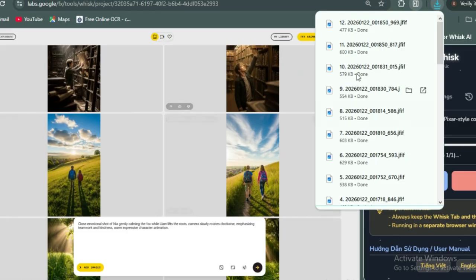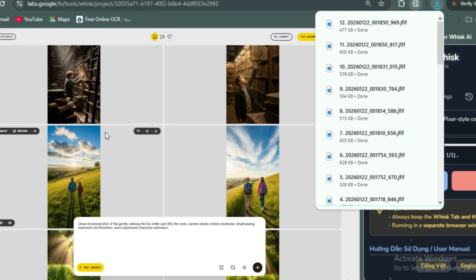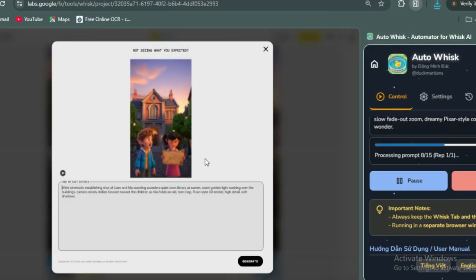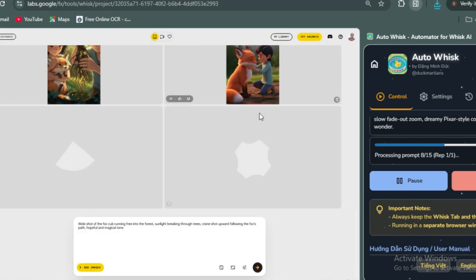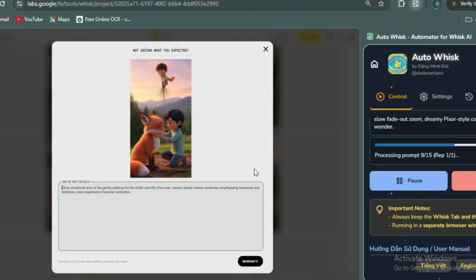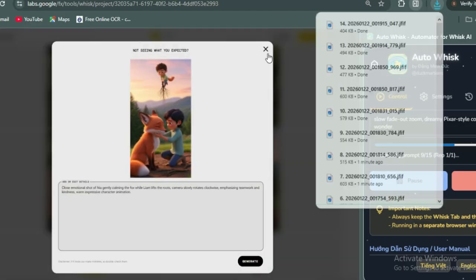You can see that it's downloading automatically. Now let's take a quick look at what is generating. You can see what is generating is in portrait and not landscape. That is one error. And as well, the image, you can see this image here and this image, they are not the same. You can see the characters were never the same.